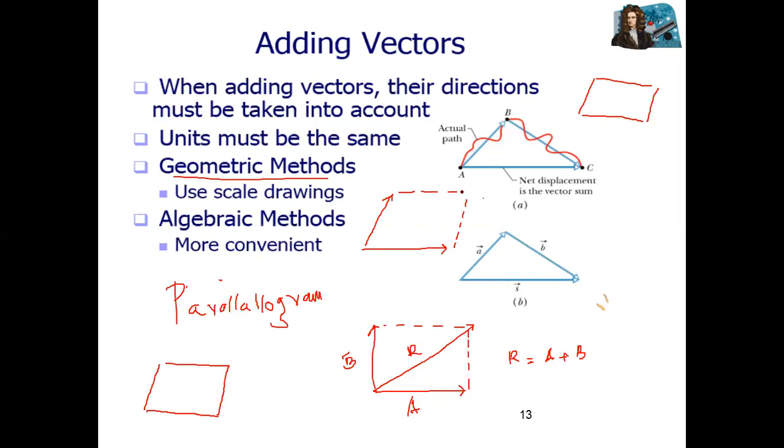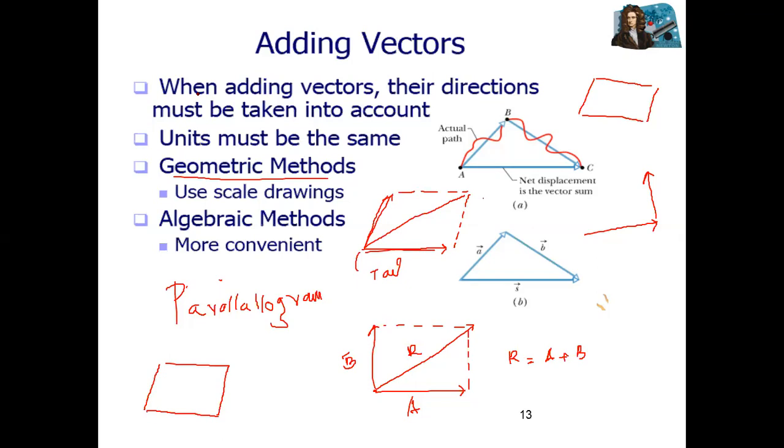Professor, can't we use the triangular method? No, in the triangular method, both follow the head-to-tail rule. For example, one vector, then from its head another vector will start. Okay, Professor. But these are actually starting from the origin, one in that direction and this one in this direction. It means both tails are joined. You can see both tails are here. Correct?